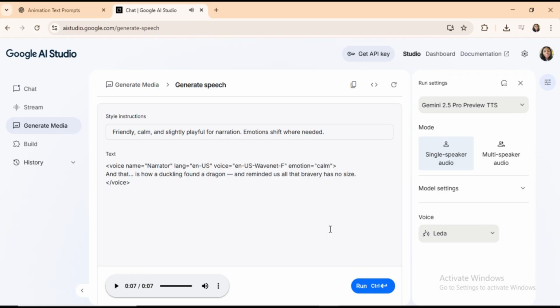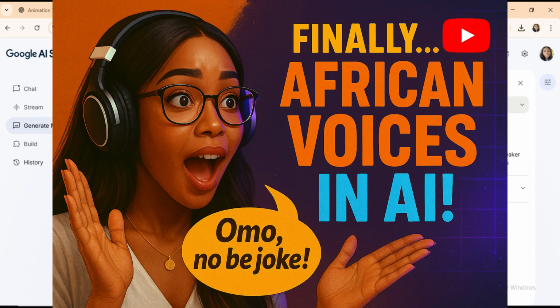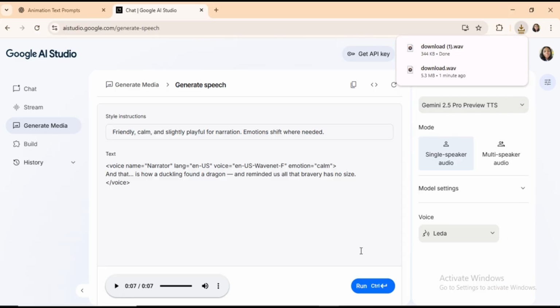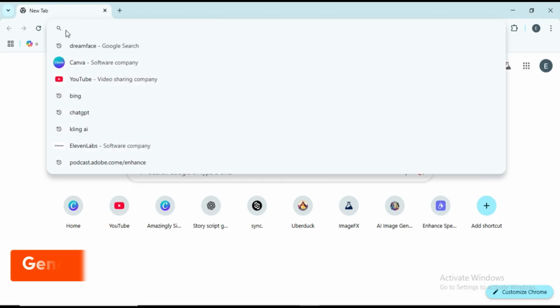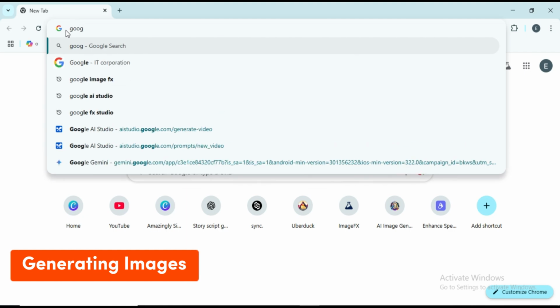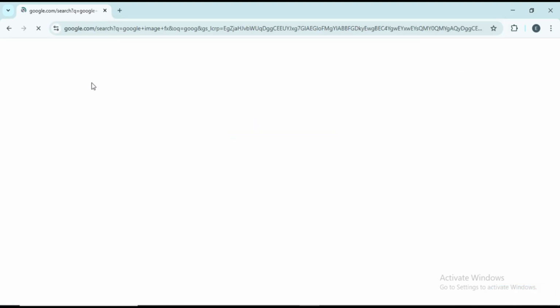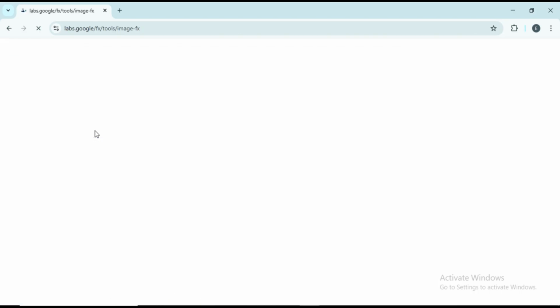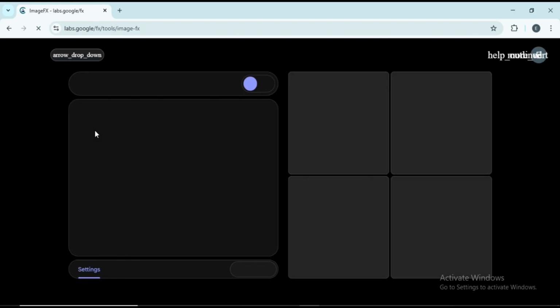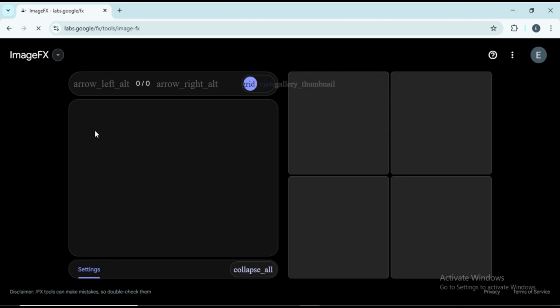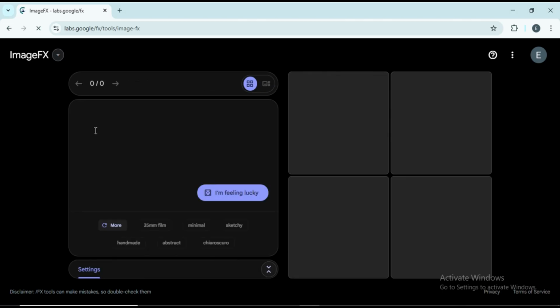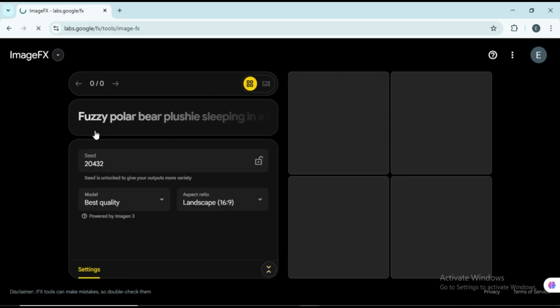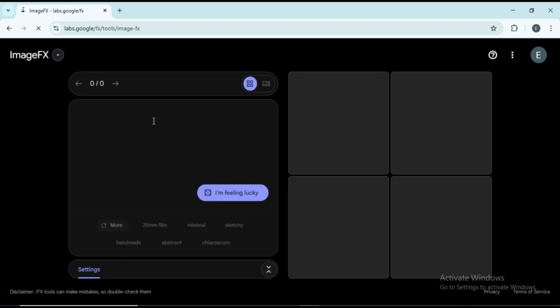The voiceover is ready. By the way, I've made a full tutorial on using tags with Google AI Studio. Feel free to check it out. Part 4. Generating images. Now it's time to create our story images. You can use any platform you like, but for this tutorial, I'll be using Google Image FX. It's great for consistency because it lets you lock the image seed. Just search Google Image FX, sign in with your Google account, and you're good to go.